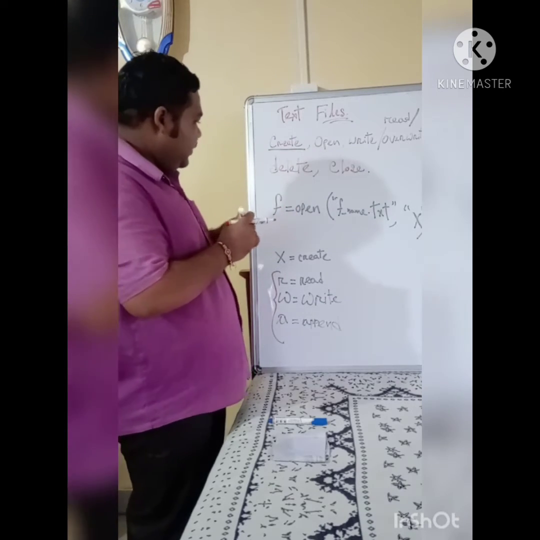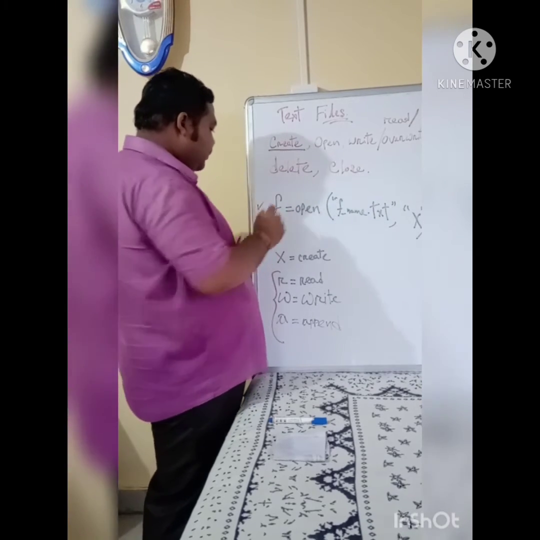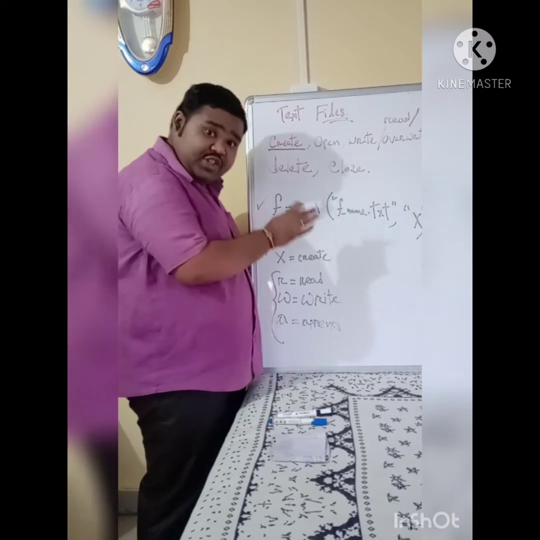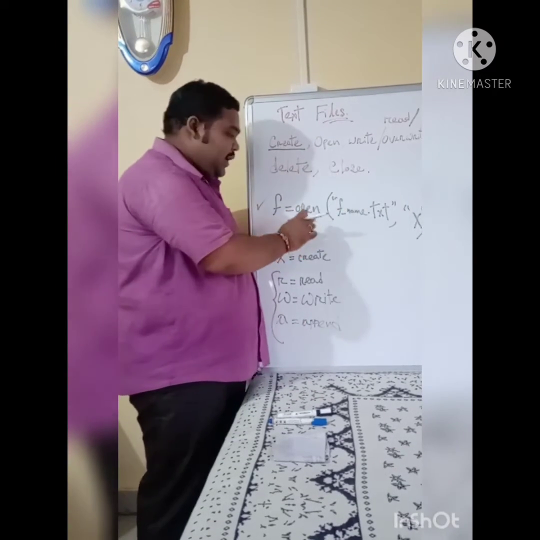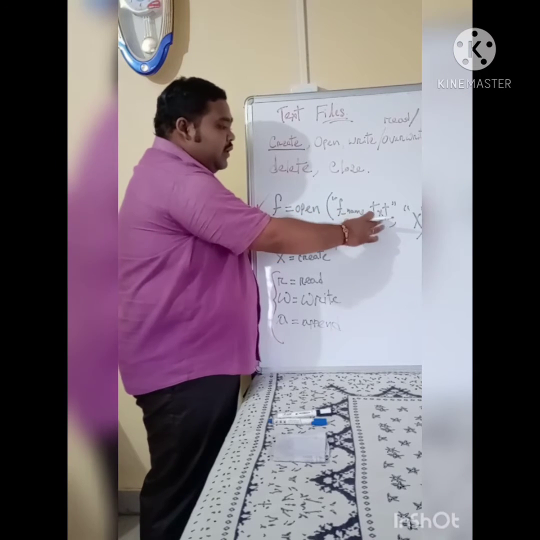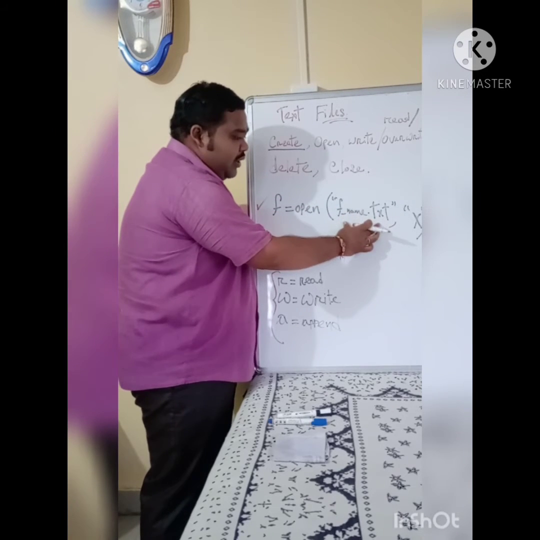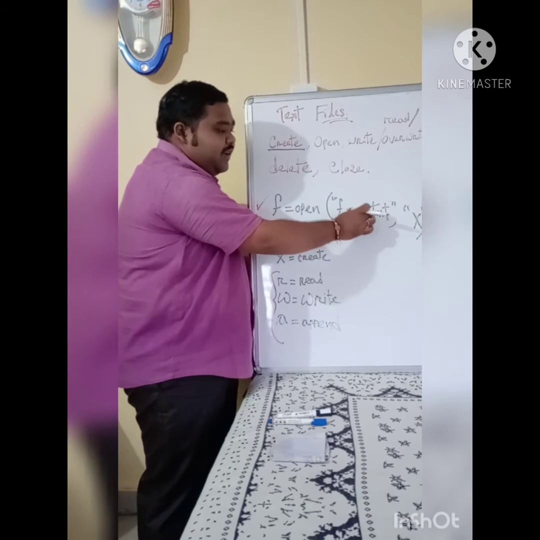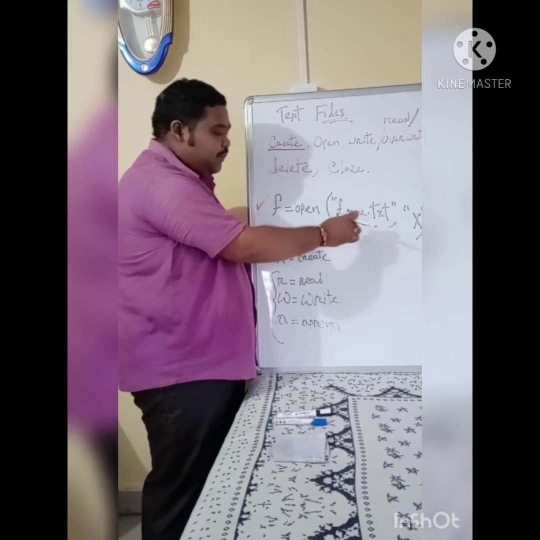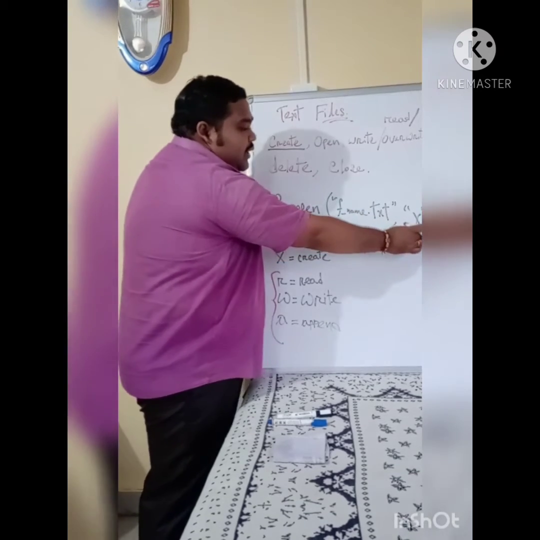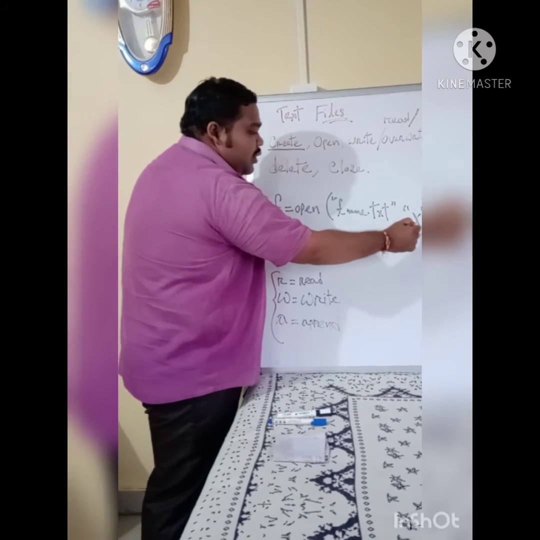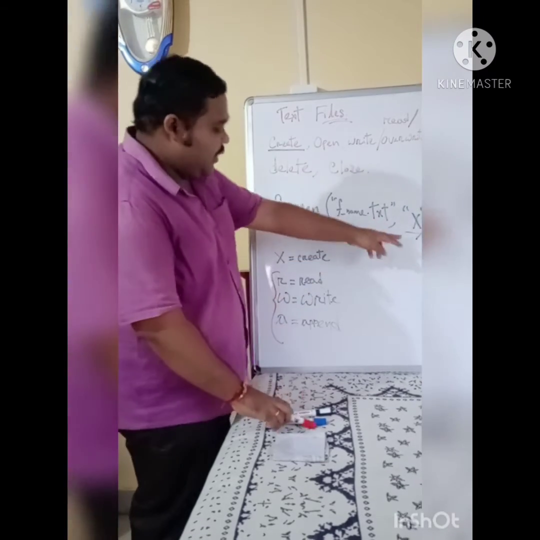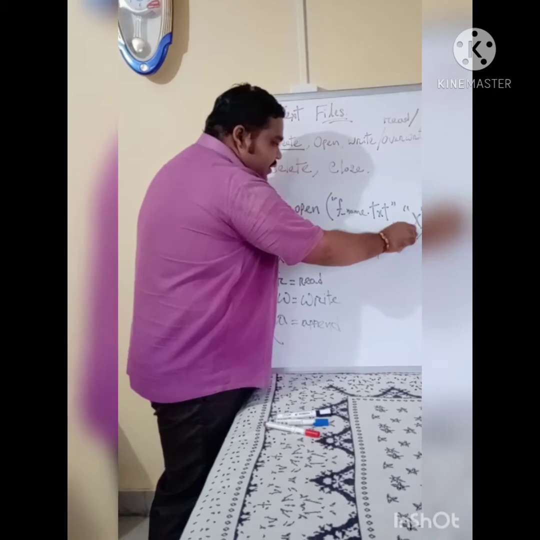For creating, this is the syntax. f equals, this is what? File object. Open function है, कुछ import करना नहीं पड़ा, directly open function को use कर लिया. Open, this is the syntax. So first what will be there in the double quote, file name dot txt. As it is a text file, so extension is dot txt. So file name डालना है और x. For creating, you have to put x here. You are first creating the file. All right. Then what you will be putting? You will be putting x here.